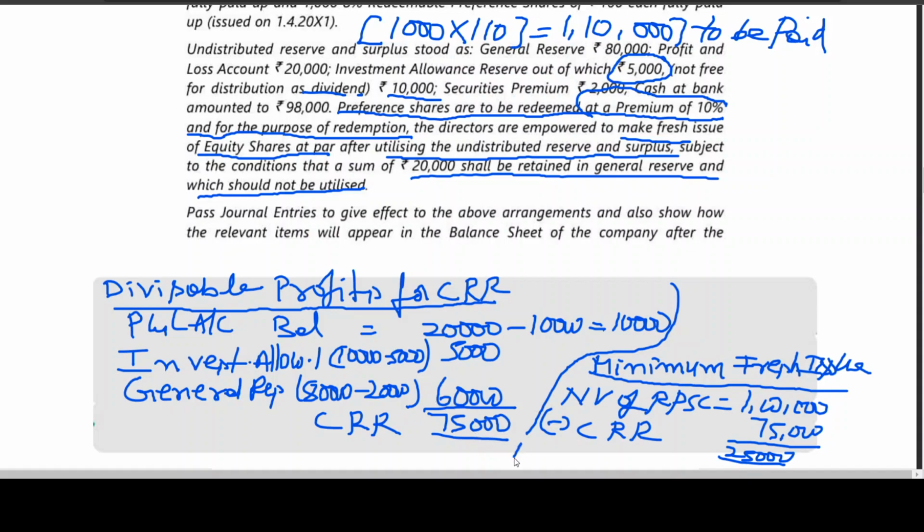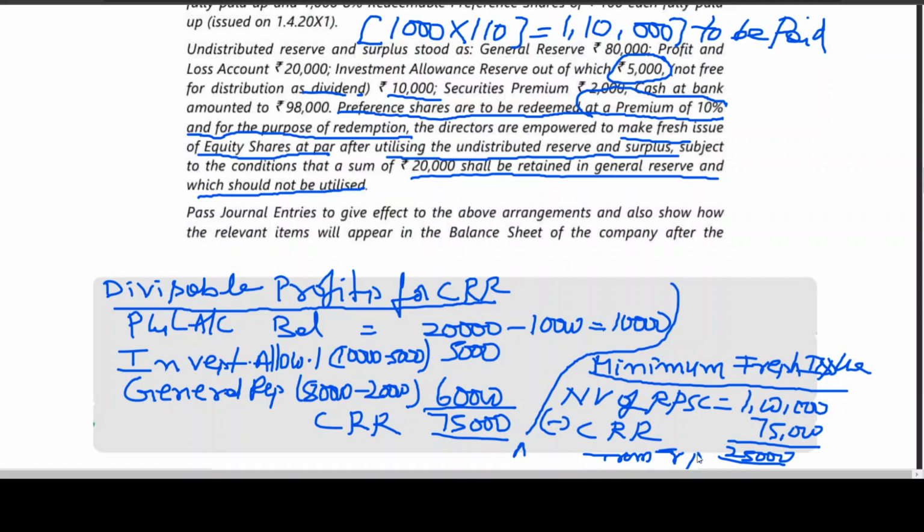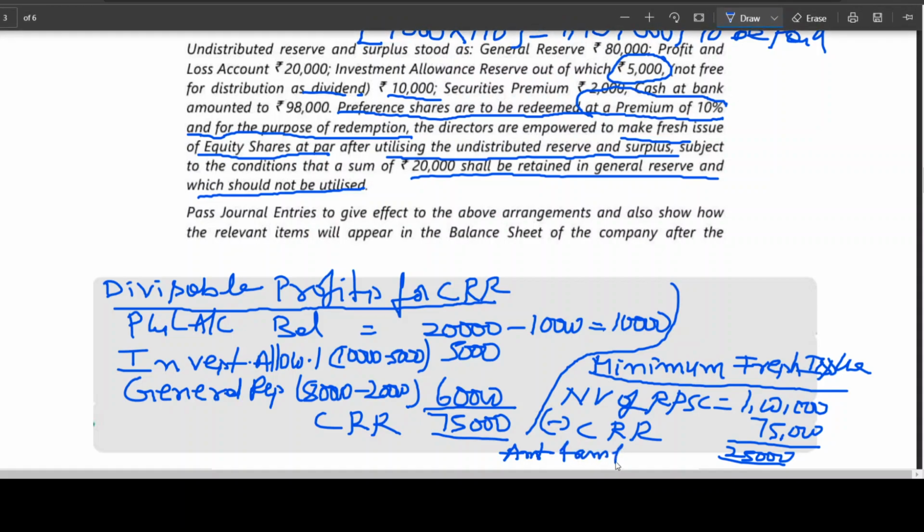So this is the amount from fresh issue. This is the amount from fresh issue, 25,000.